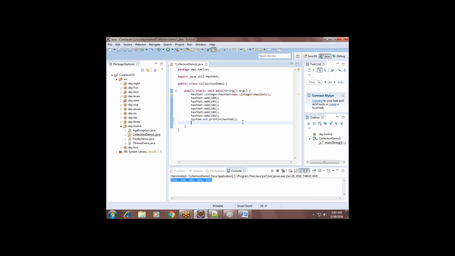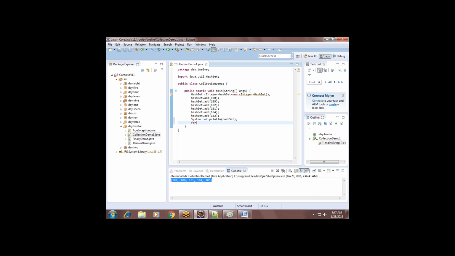Can I make the sum of these numbers? To make the sum, I need individual values to be retrieved, no? Can I retrieve it individually? Yes.